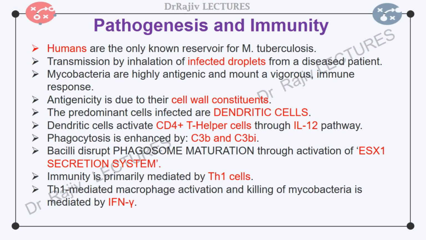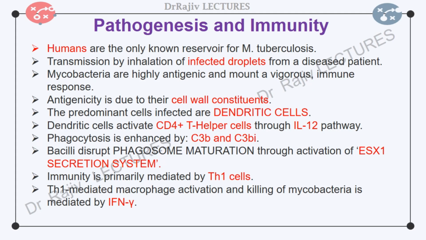The infection of Mycobacterium tuberculosis begins with inhalation of infected droplets from a diseased patient by a close bystander. Mycobacteria are highly antigenic and initially mount a vigorous non-specific immune response. Their antigenicity is due to their cell wall constituents such as glycoproteins, phospholipids, and fatty acids. These activate Langerhans cells, lymphocytes, and polymorphonuclear leukocytes.